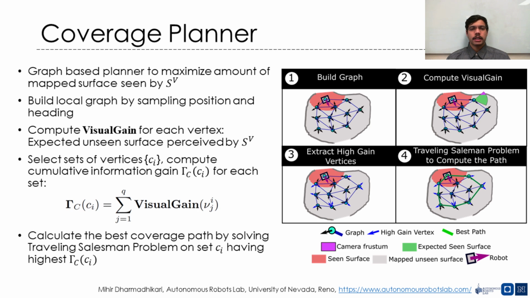This gain represents the amount of unseen surface seen by the camera from that vertex. We then select sets of vertices from this graph, and the set having the highest cumulative visual gain is selected as the best set. The path connecting the vertices in this best set is calculated by solving a traveling salesman problem and is executed by the robot.